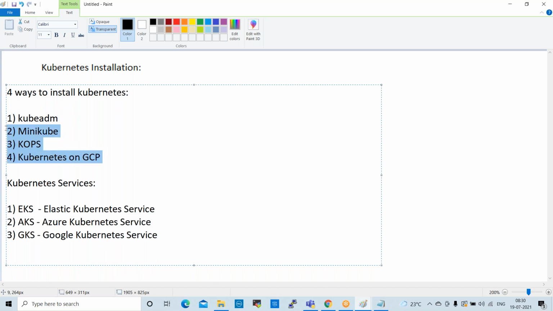So these are the installation setups, different setups. Okay, fine. Let us quickly go and start the installation.